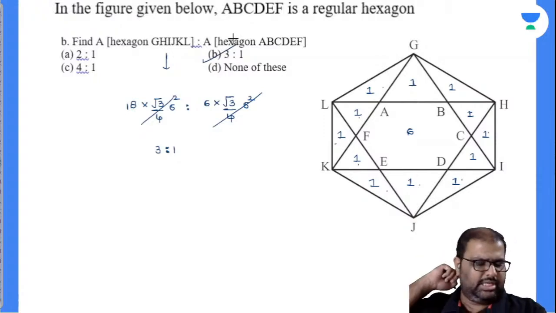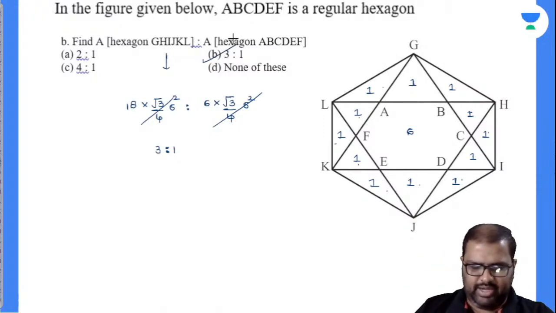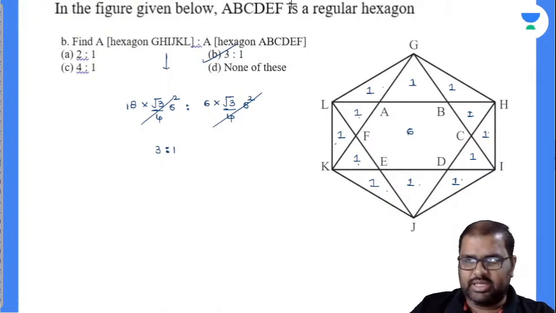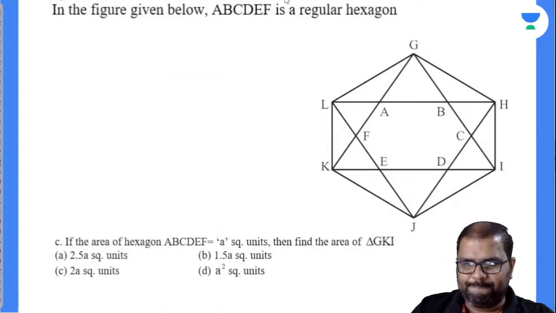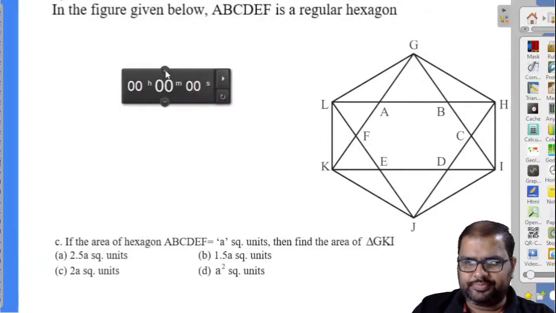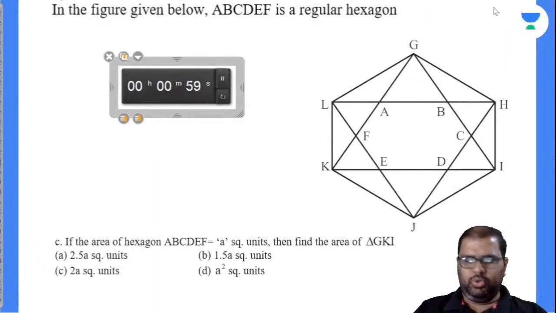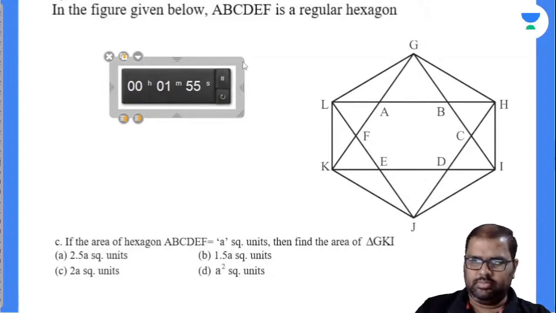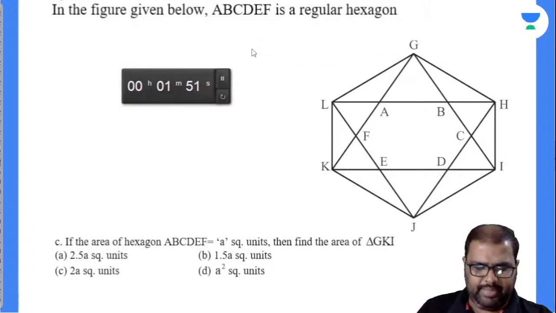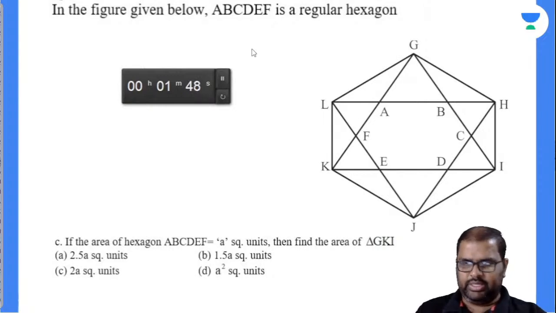Bas, that's all we need. Very good, excellent. So that's what it is. Those who understood the first question can solve the remaining questions very, very easily. I will be giving you only 1 minute to solve this question. No, 2 minutes. Shall I increase the time? If the area of the hexagon ABCDEF is A square units, then you are asked to find out GKI.